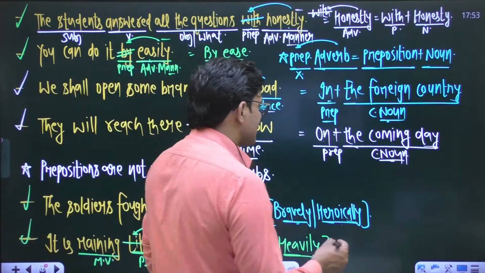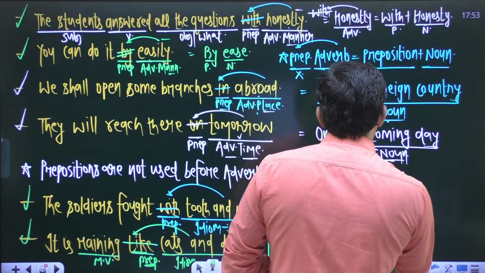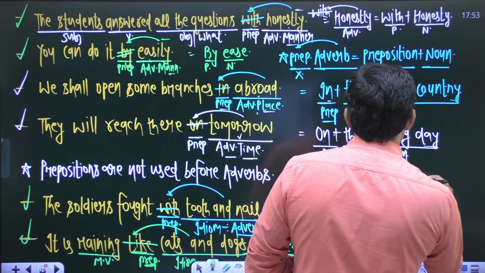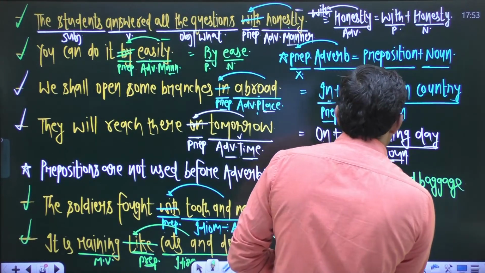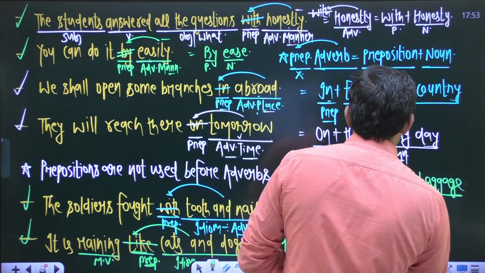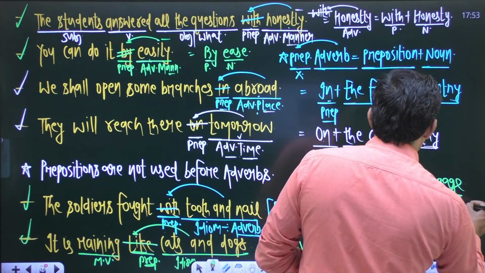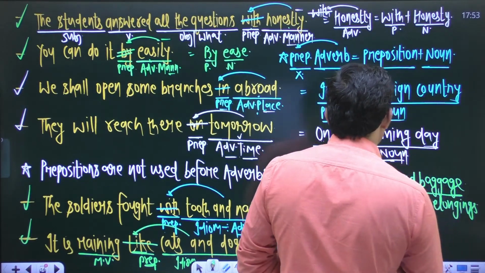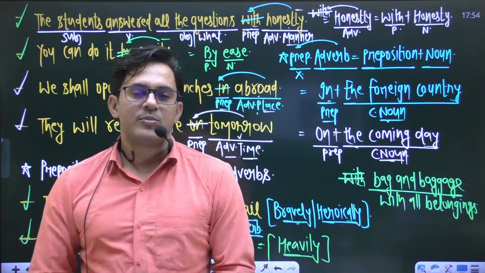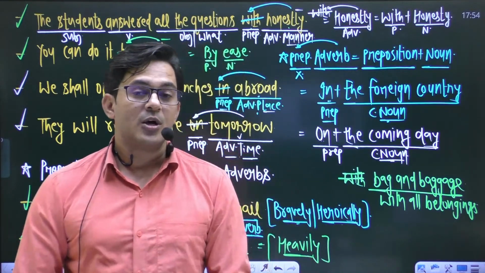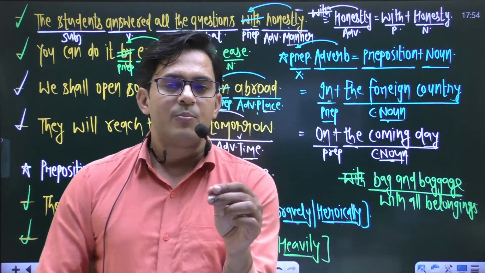Same thing happens here: don't say "with bag and baggage". As we know, the meaning of bag and baggage is what? With all belongings. This is also an adverb. So don't say "with bag and baggage". We can say, the poor farmers left the village bag and baggage. Or you can say, the poor farmers left the village with all belongings.